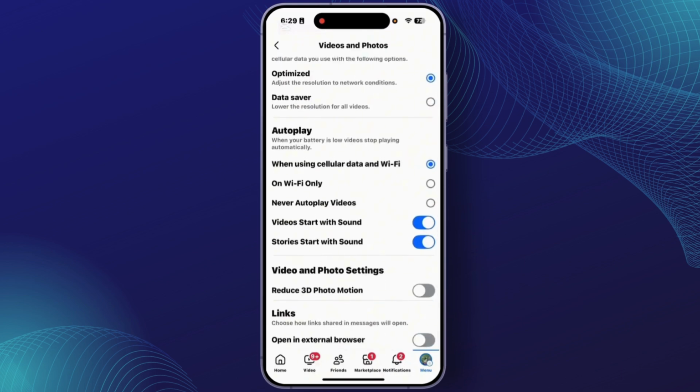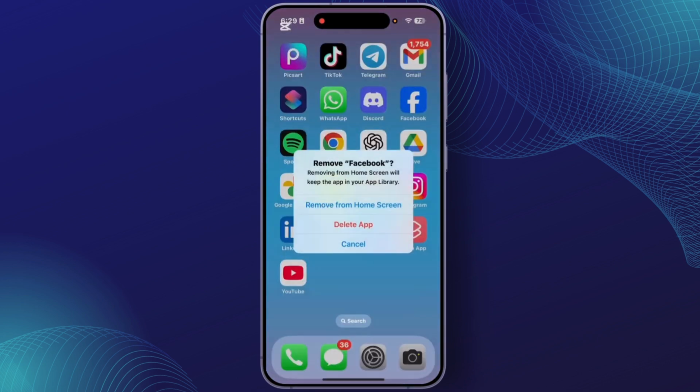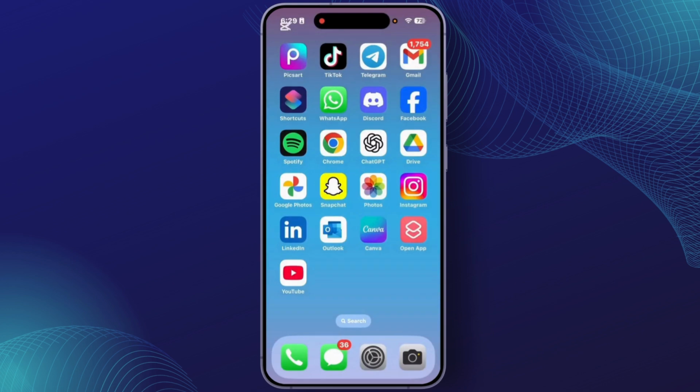If you are still facing that problem, you'll have to just uninstall the Facebook application. After you uninstall the Facebook application, you'll have to just reinstall that from the App Store or Play Store. After you reinstall that application and log in again, your problem should be fixed.